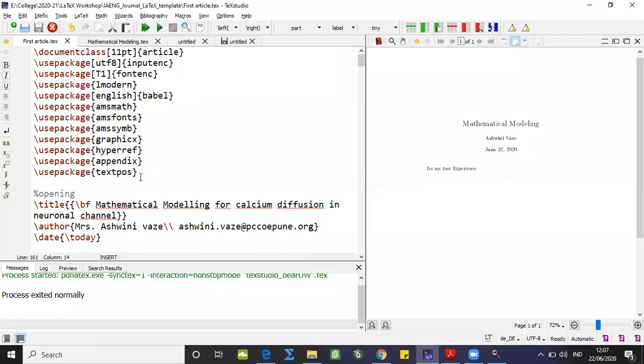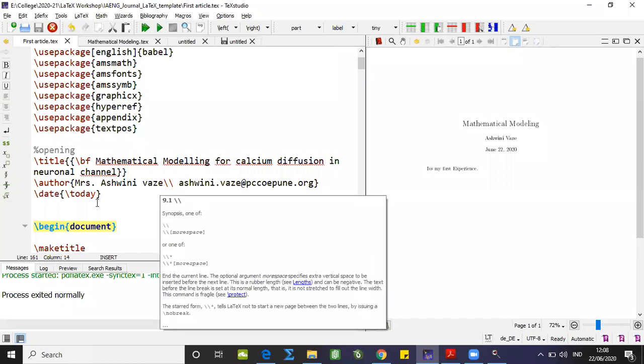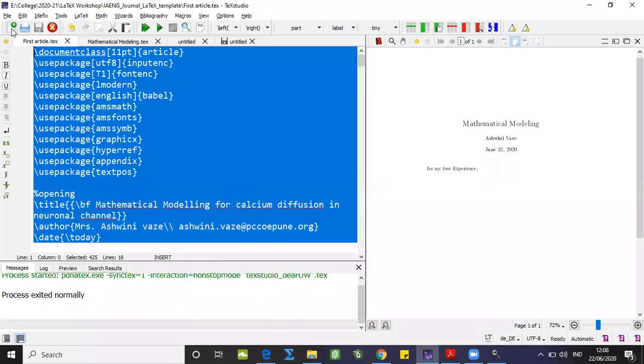So many packages I have used. Then this is \title, Mathematical Modeling for Calcium Diffusion in Neuronal Channel. \author, I have entered my name, right? So this particular environment, I'll just try to run here separately.